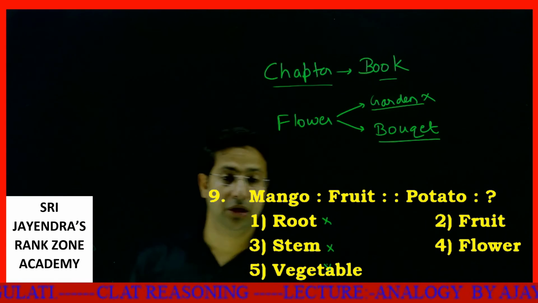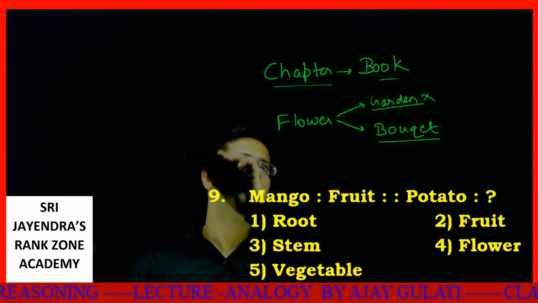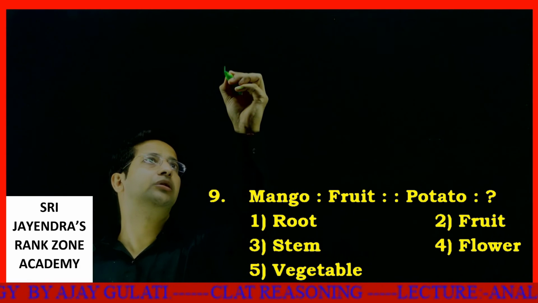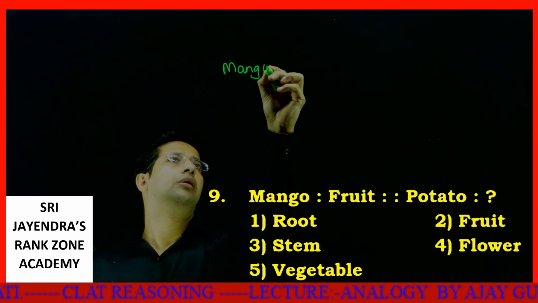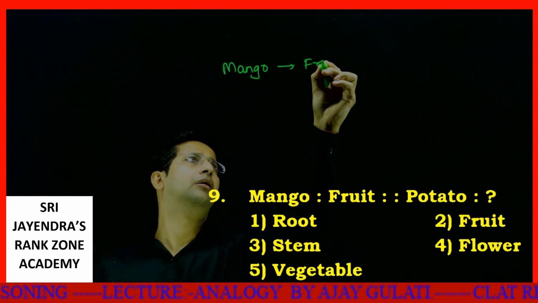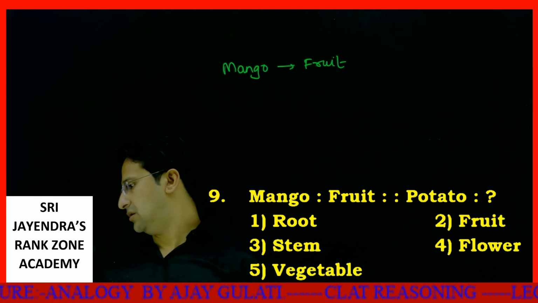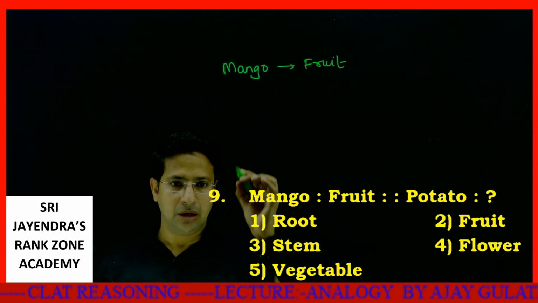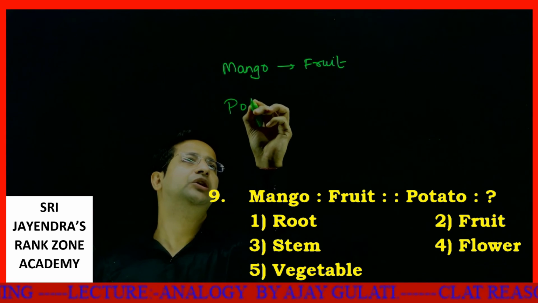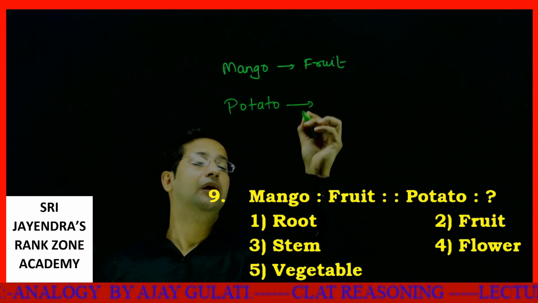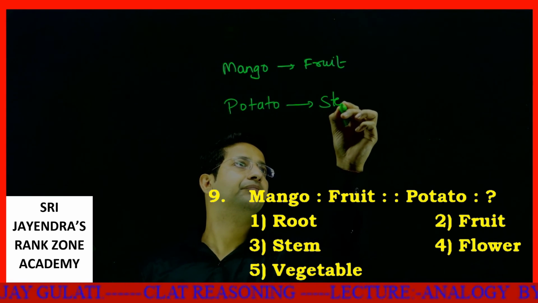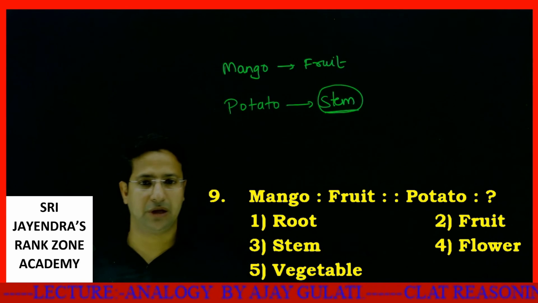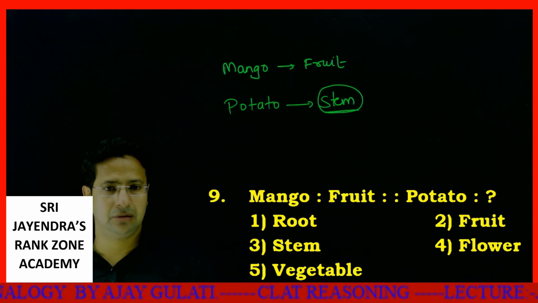Now this one is also good. Don't take a hasty decision. Apply logic. Directly don't jump to it. See, mango is a fruit. We all know mango is a fruit. Okay, then if mango is a fruit, then what will happen? Potato. See, students, we know potato is not a vegetable. Potato is actually a stem. Potato may be a vegetable, but the precise thing is potato is a stem.